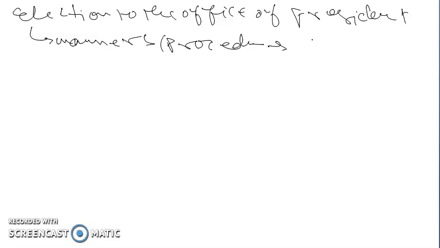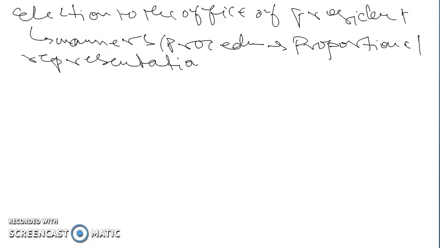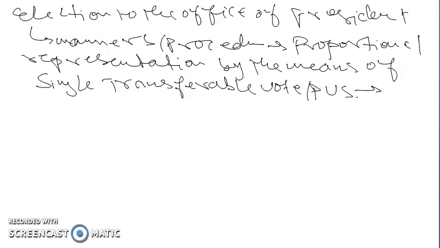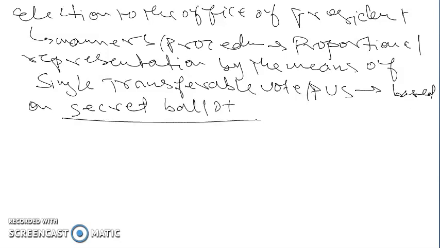The manner or procedure of election to President of India is proportional representation by means of single transferable vote, or preferential vote system, or plural vote system, based on secret ballot. So this is the method or procedure of election of president.